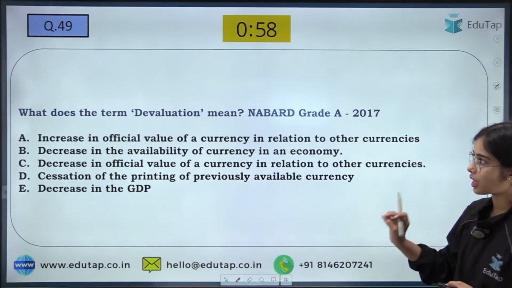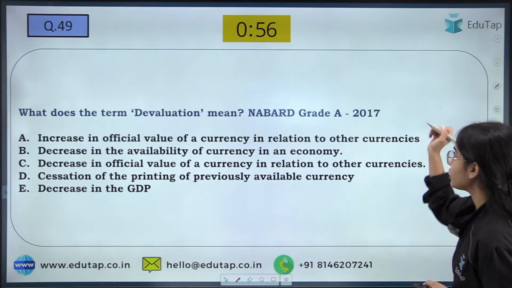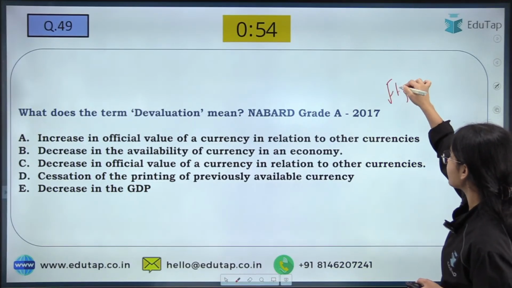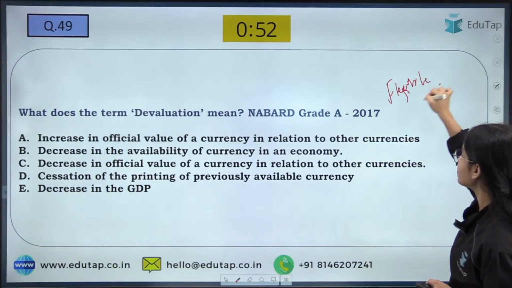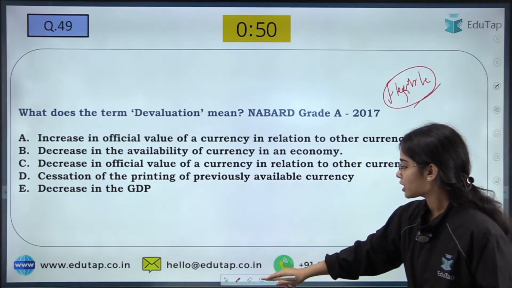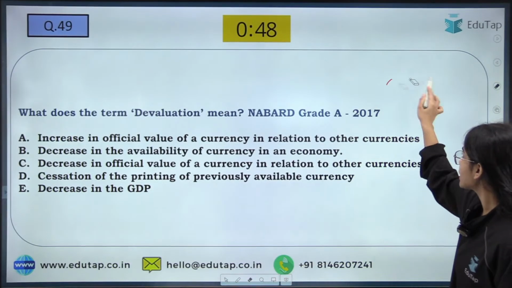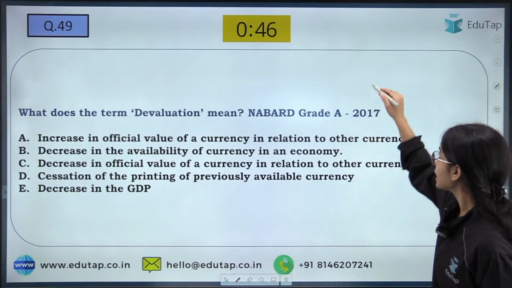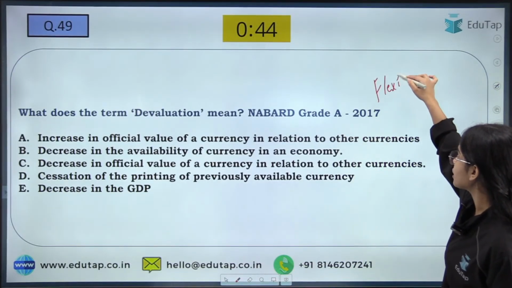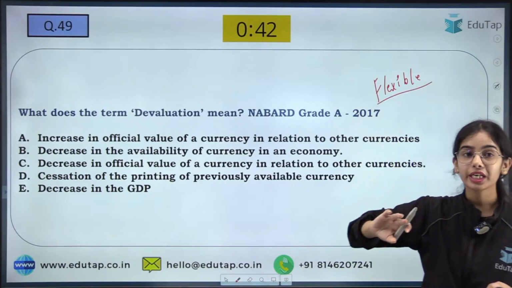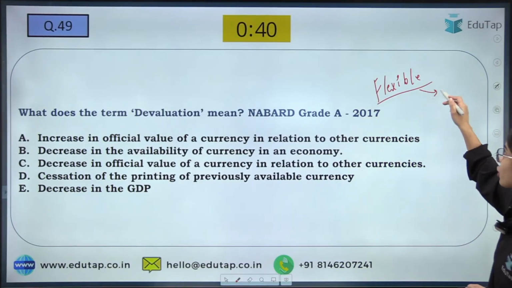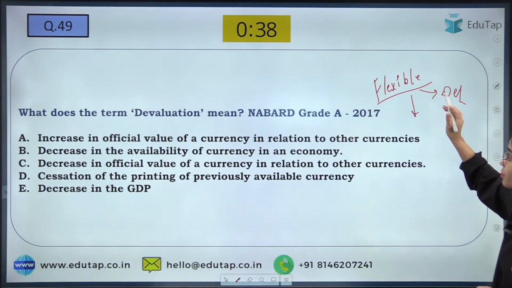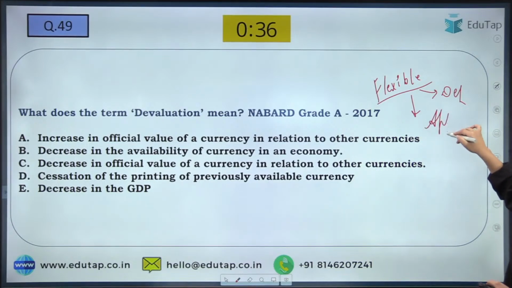What does the term devaluation mean? When we talk about the flexible exchange rate system, the rate can change easily. Under the flexible exchange rate system, if our currency is becoming weaker, that is known as depreciation of the rupee. If our currency is becoming stronger, that is known as appreciation of the rupee.